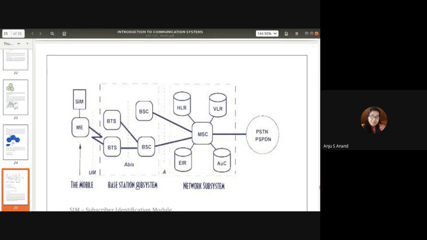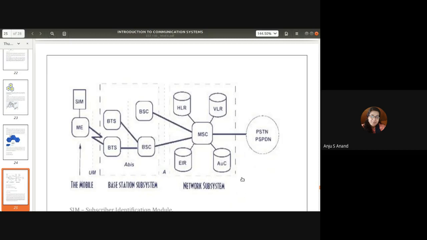Next is the base station subsystem, which comprises base station transceivers and base station controllers. Next is the network switching subsystem, which has five components: mobile switching center, HLR (home location register), VLR (visitor location register), EIR, and AUC.